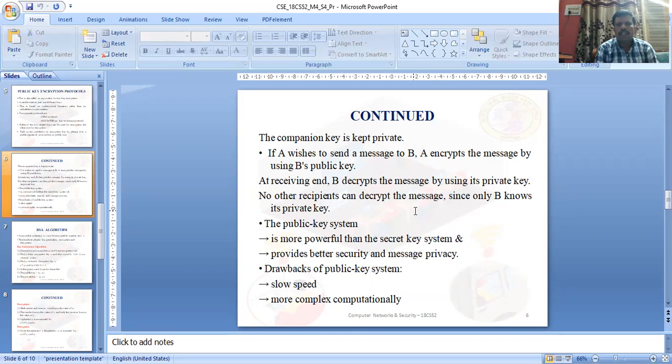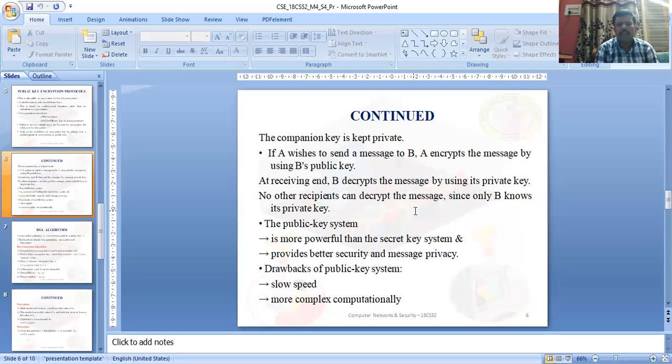So it uses this pair of keys, public key and private key, and decrypts the ciphertext into plaintext. No other recipient can decrypt the particular message, since only user B knows its private key. That is the reason.